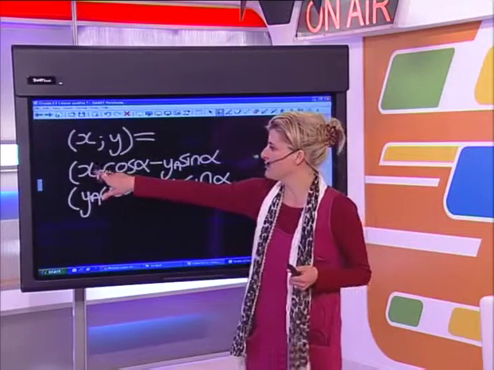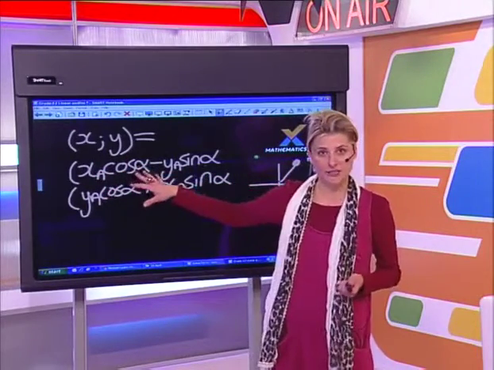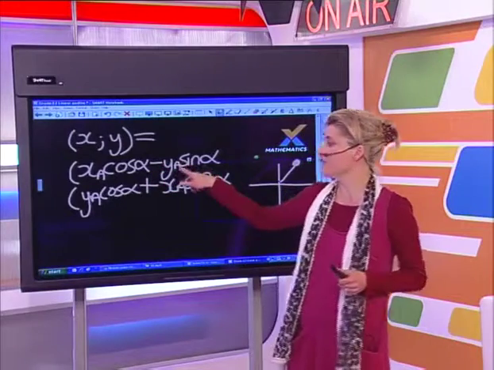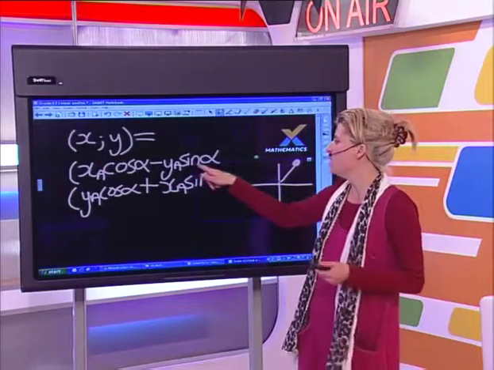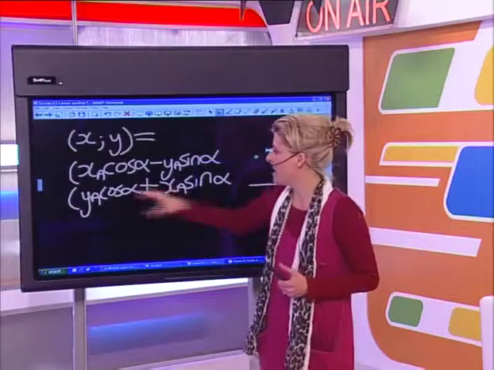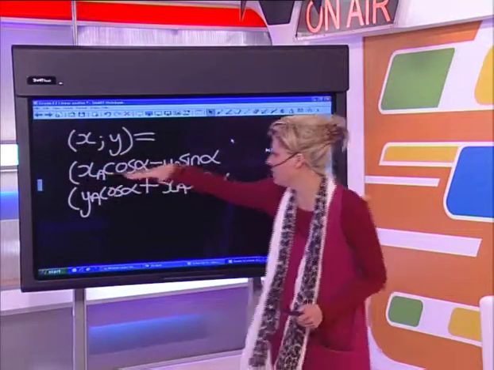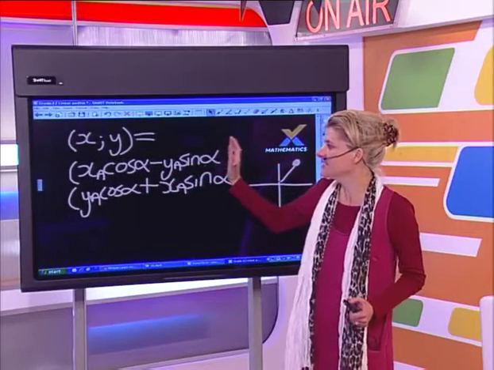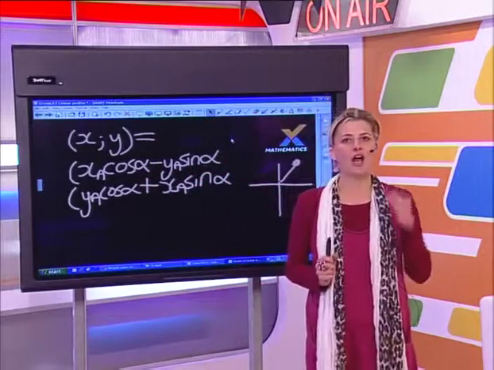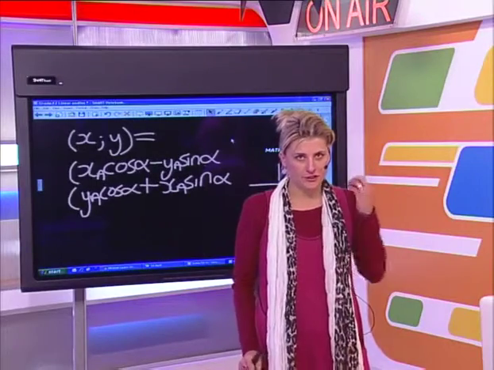I will say the original point multiplied by cos 60 degrees, right, minus the original y coordinate multiplied by the sine of that angle. Now, this entire section here, so my entire first line, the answer to that will give me my new x coordinate, okay?